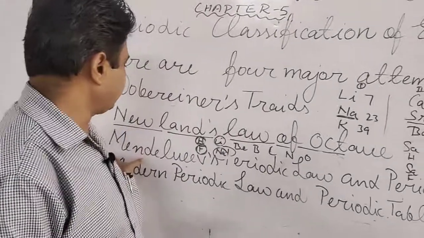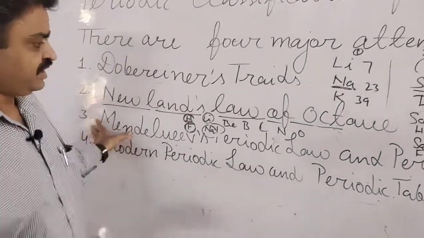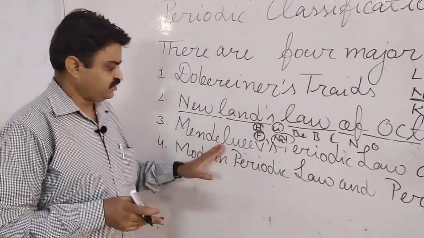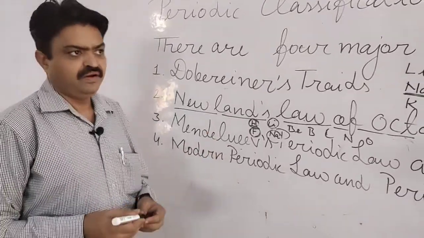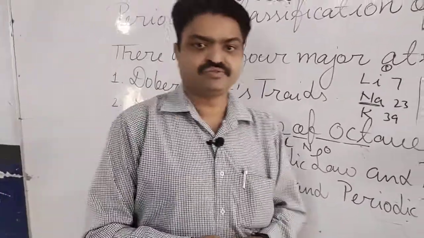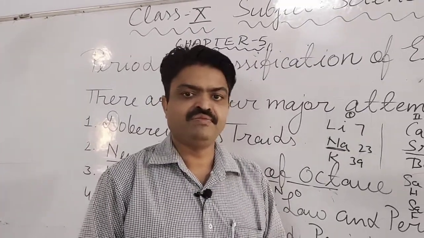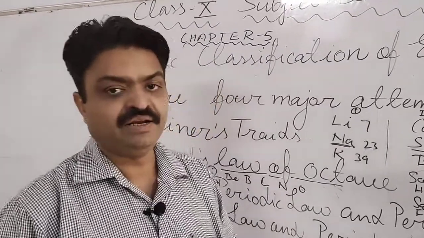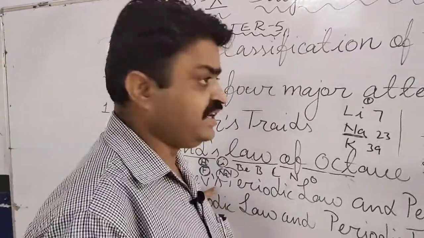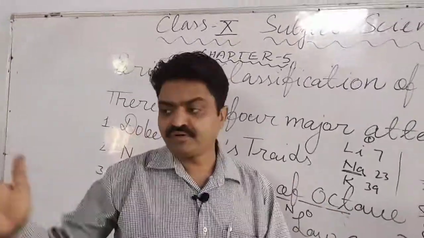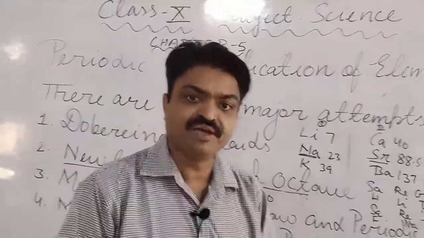Now we come to the third attempt, and it is known as Mendeleev's, given by a Russian chemist, students. This classification was given by Russian chemist Dmitri Ivanovich Mendeleev, and he arranged the elements in increasing order of their atomic masses.